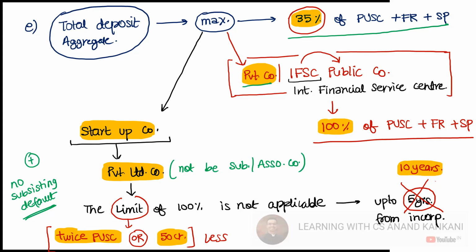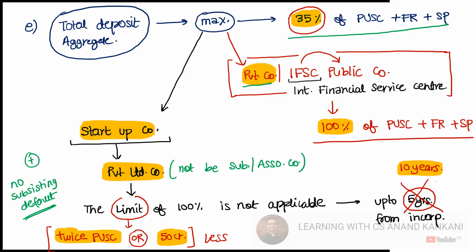If there is a startup company in the form of a private limited company, it should not be a subsidiary company, it should not be an associate company of any other company. In that case, the limit of 100% is again not applicable. They can accept deposit up to twice the paid up capital or 50 crore, whichever is less.